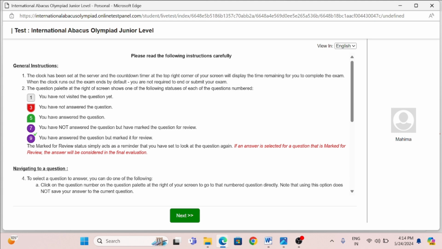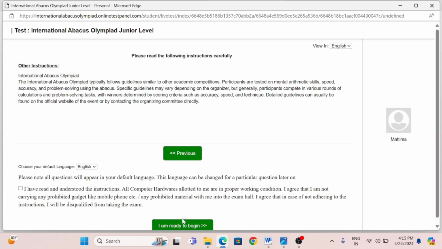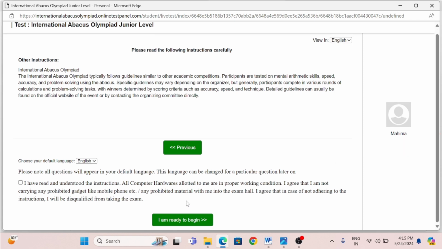You need to carefully read the instructions, as it is mandatory to read the instructions before the test. This same instruction page will be there on your main test paper, so read it very carefully. Then you need to click on next. On the exam day also, you need to perform these steps on your main test paper.